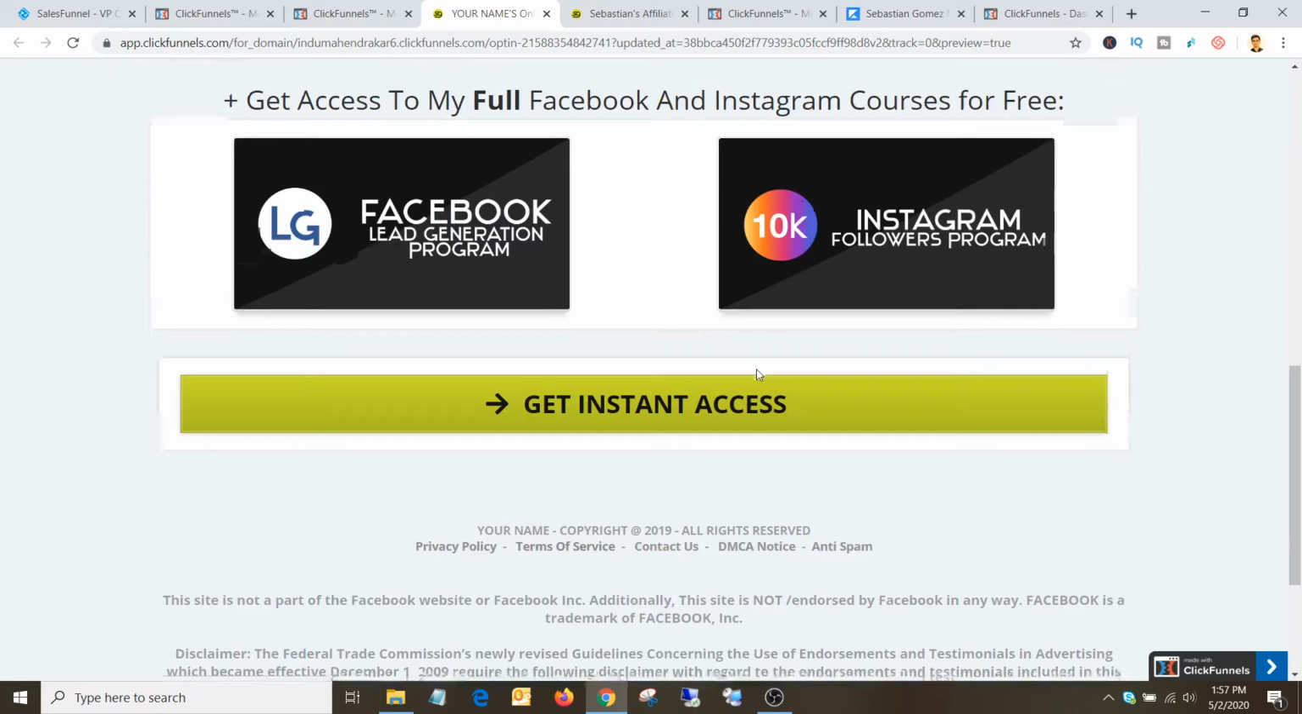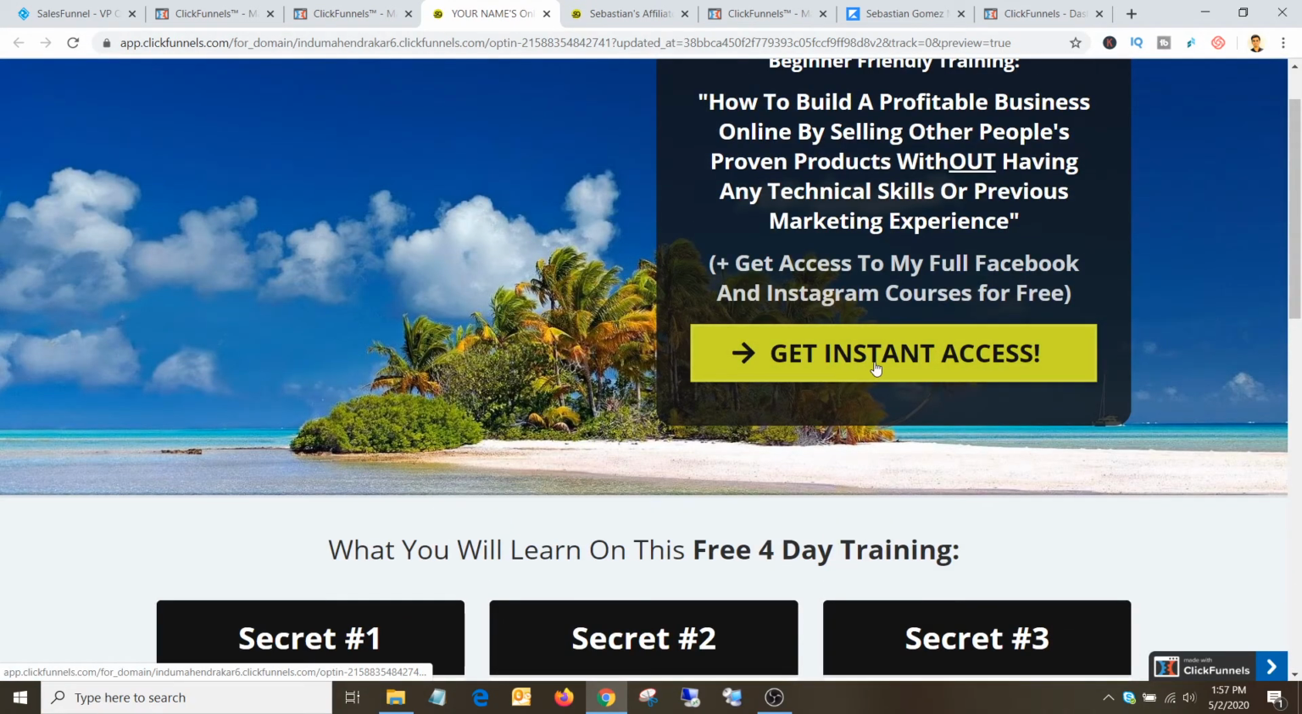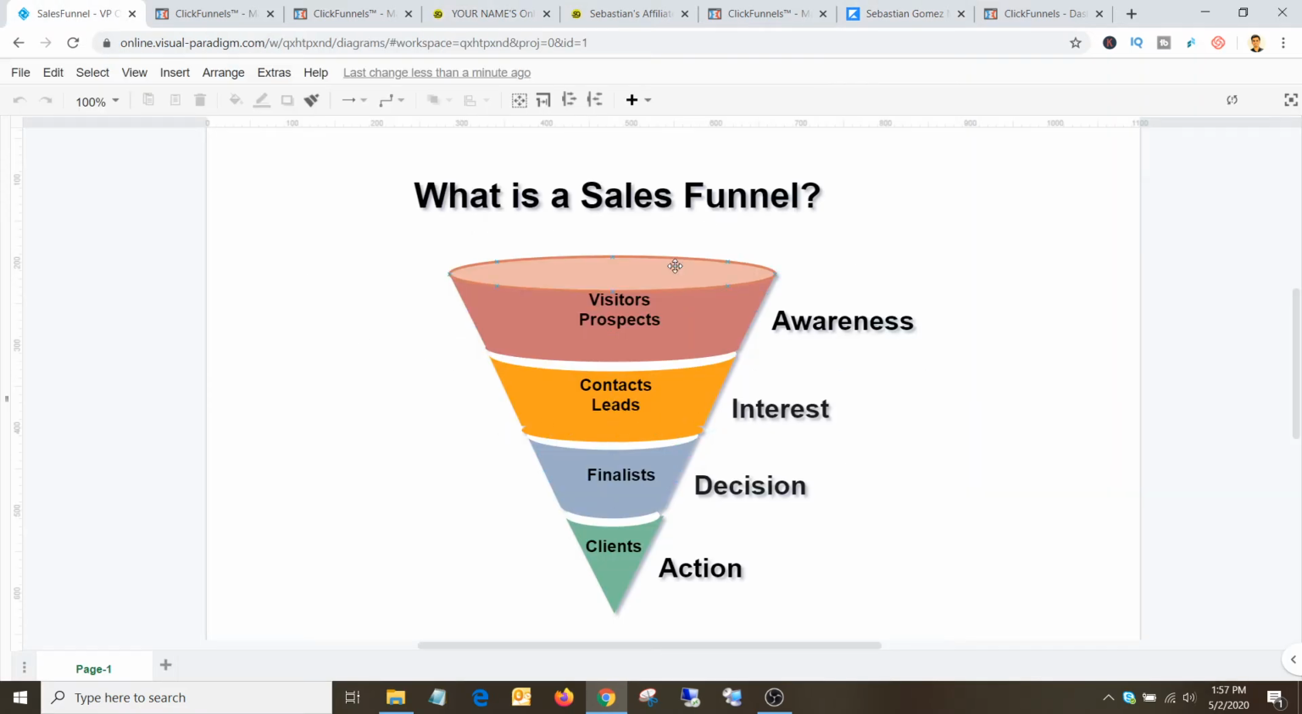So what you can do is just collect an email address here. Just click here, get instant access. It will show the email capture page. All you need to do is enter the email address to get access to this 4-day free training. Once I have collected the email here, this is my first stage. Anybody entering this stage will go through to the next stage.